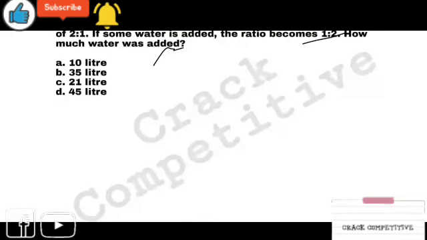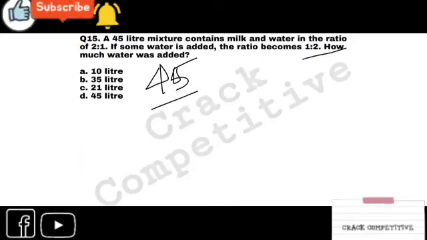Look, this question can be solved by assuming 2x and x, or x and 2x. But there is an easier way also, which lets you solve this in seconds. Okay. 45 liters mixture. 2:1 is the initial ratio, and the ultimate ratio is 1:2. After adding what? Water, not milk.